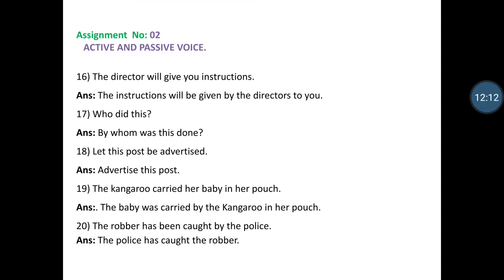So students, in this way we discussed active to passive voice. It is the most important topic in your communication. If you know this topic very well, you will not have any problem transferring sentences from active to passive or passive to active, either in written form or in oral form, while speaking or communicating with each other. I hope you understood the topic. Thank you very much.